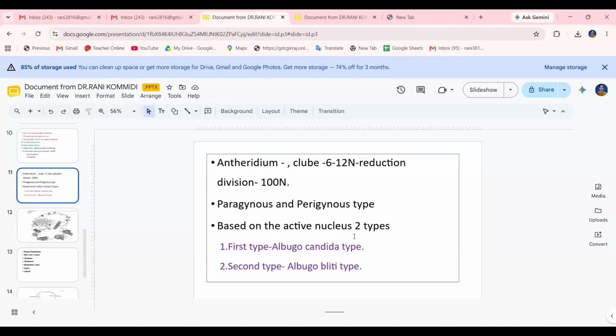So based on the active nuclei, there are 2 types. The first type is the Albugo candida type, and the second is the Albugo bliti type. In Albugo candida, many cells are formed, but finally only one cell is functional and forms the male gamete. In Albugo bliti, in some other cases, the number of functional nuclei is large, and many of these cells also act as functional cells.